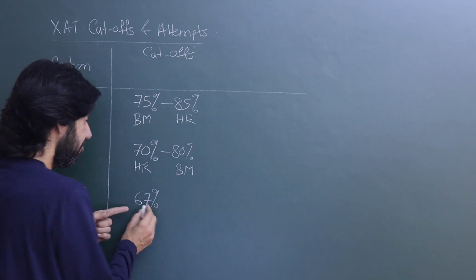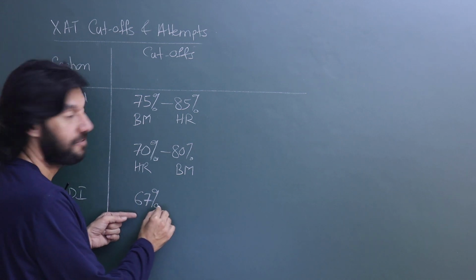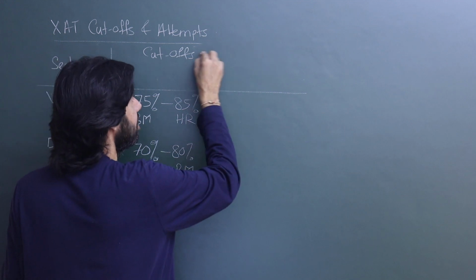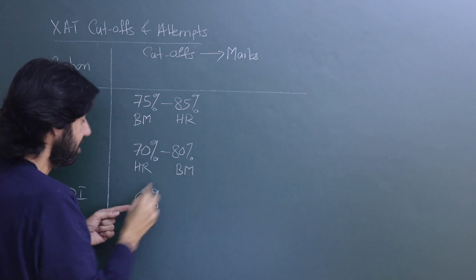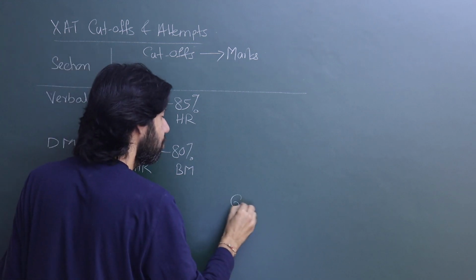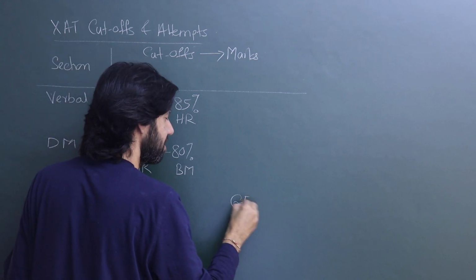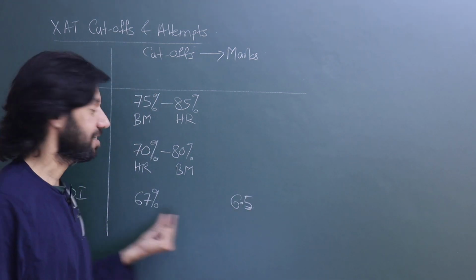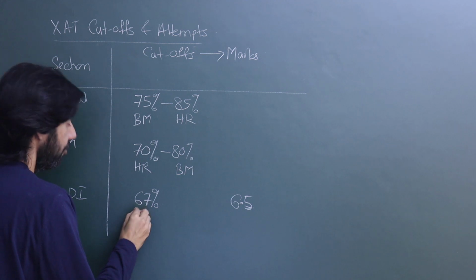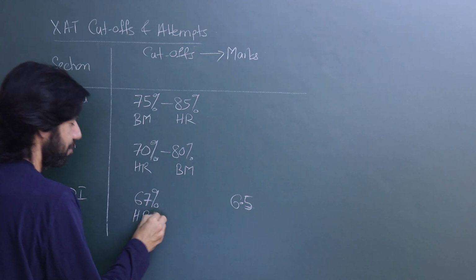And if you want to understand how low 67 percentile is, I'll be converting these cutoffs to marks, because only then would you make sense of it. The 67 percentile is as low as 6.5 marks. So in quant, if I just get 7 marks, but that's girls for HR.